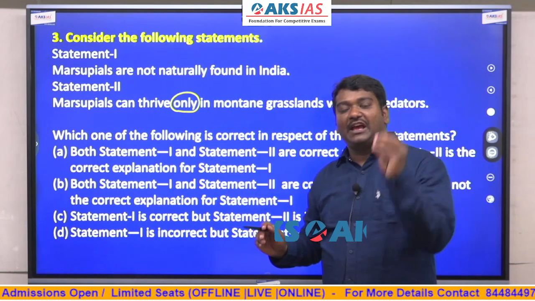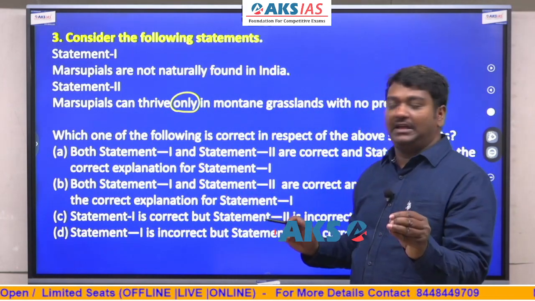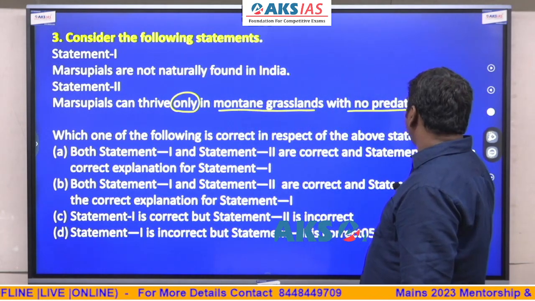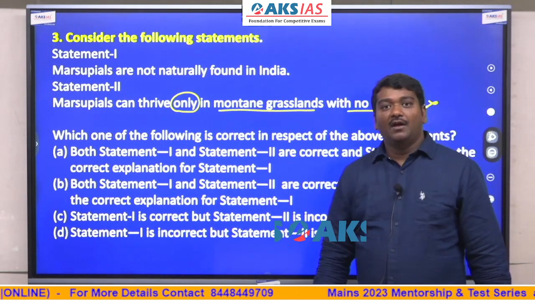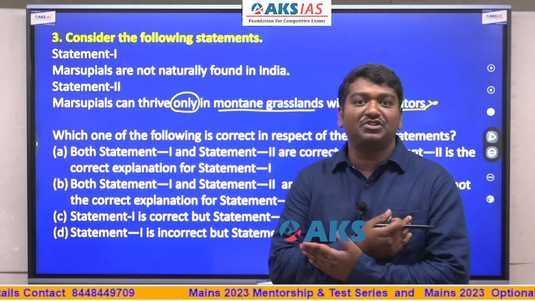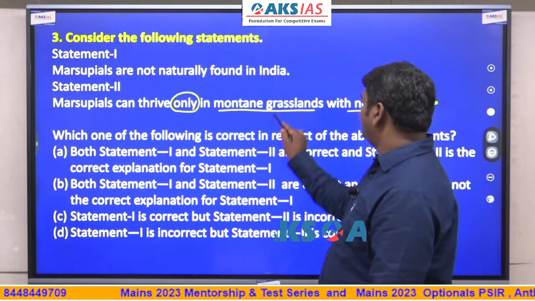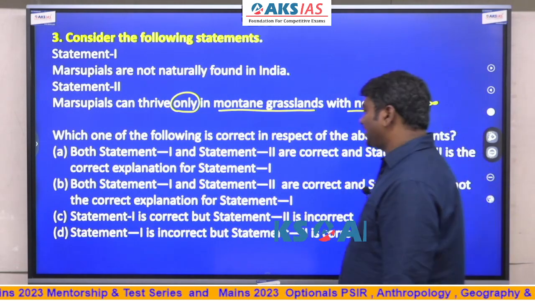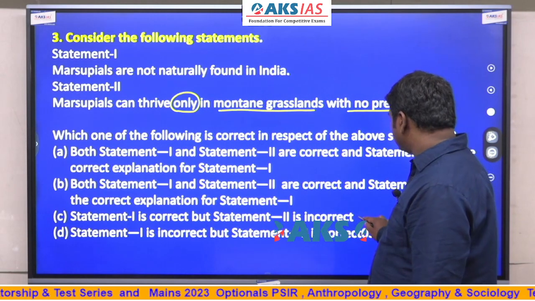An animal can be present only in montane grasslands with no predators is wrong. If there are no predators, then that species population would go up like anything. So this statement is wrong. Statement 1 is correct, but statement 2 is incorrect.